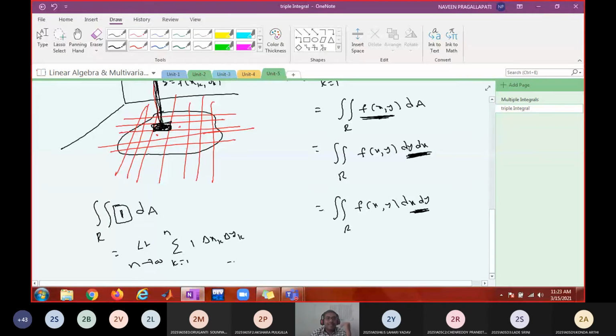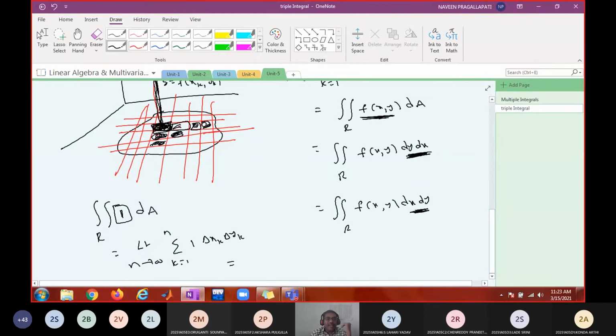What does it give? This is delta ak, this is another delta ak, this is another delta ak. You are adding all those areas, and the coverage of the area is more as n tends to infinity.